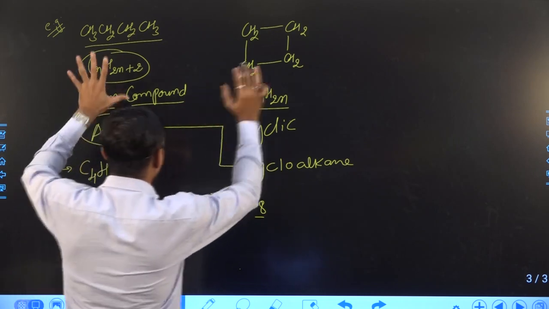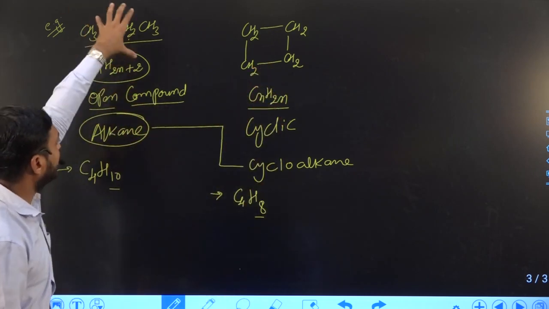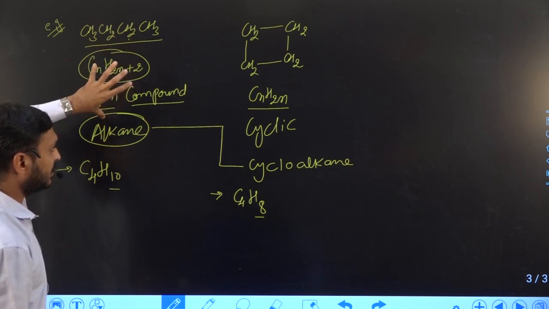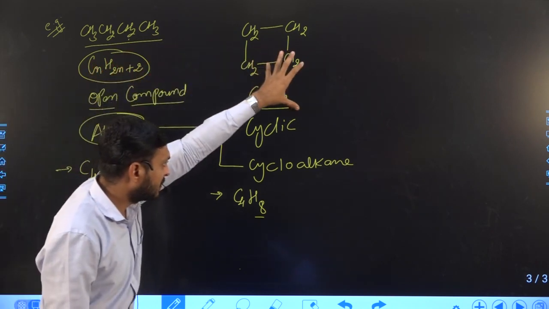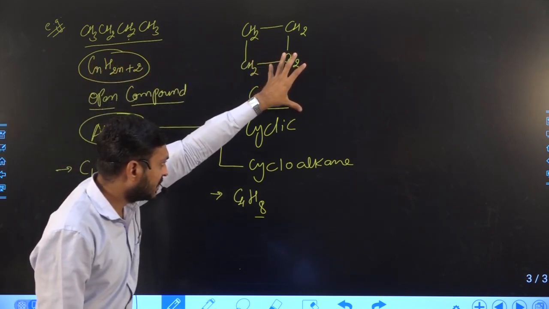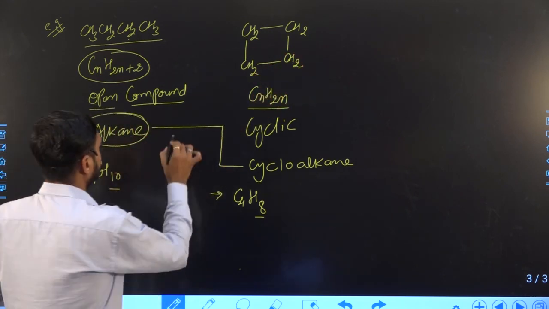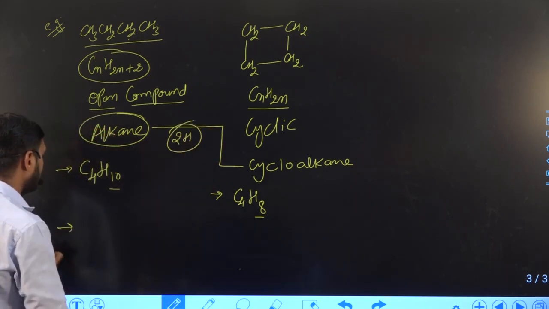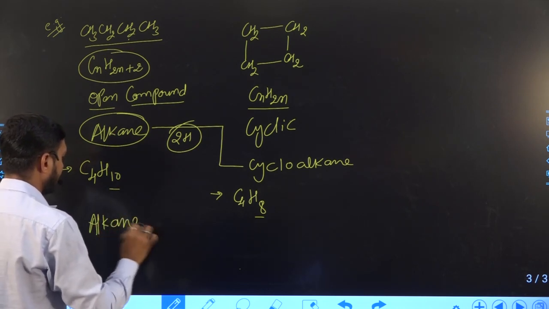So this is how we can differentiate between an open alkane compound or saturated compound, specifically alkanes, and whenever it converts into cycloalkane. Right. So here the difference is 2 hydrogen. That means we can say in one statement, alkane is nothing but open alkane, right?